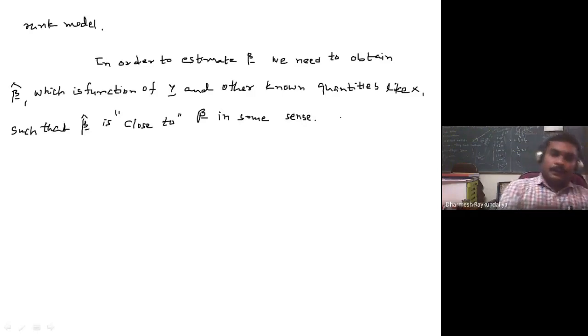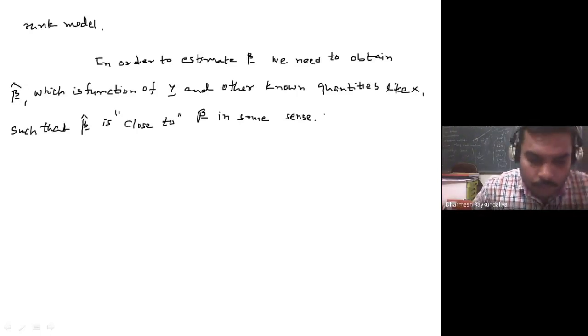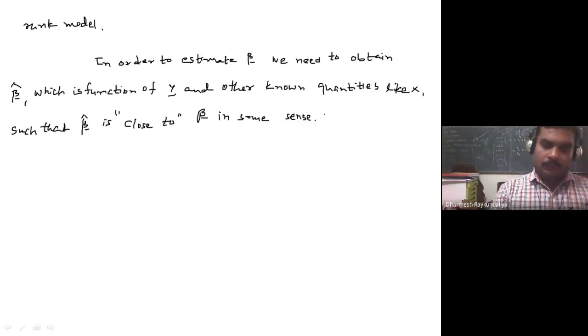Okay. So how to obtain the estimate of parameters? We have to obtain the estimate of parameters, say beta cap of beta, which is some linear function of y and other quantities like x, such that beta cap is very close to beta. That means there should be very little error between beta cap and beta. The difference between beta cap and beta is very small. So you have to apply such a method that whatever you apply, the value of beta cap is very close to beta.